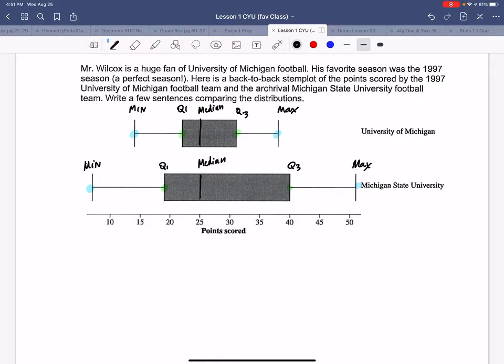So I'm noticing already that these two sets of data, and we can abbreviate, I'll call that one UM and this MSU, just like we have UF and FSU, right? We can abbreviate those. We have to compare, and I notice already that the medians are the same.